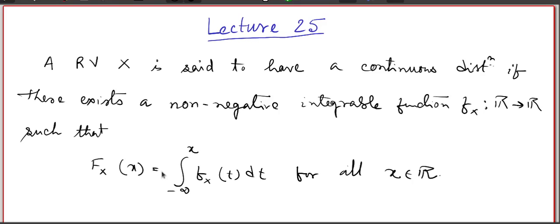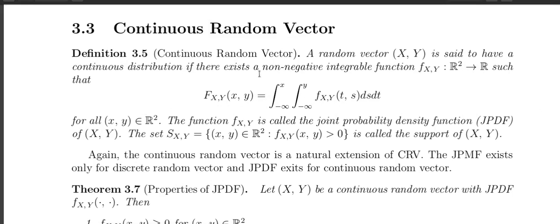And this condition has to be true for all x belongs to R, right? So the same thing we will have in this case again. A random vector (X, Y) is said to have a continuous distribution if there exists a non-negative integrable function f_XY from R square to R. The previous case it was from R to R.